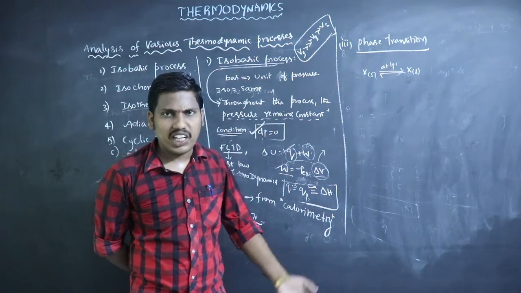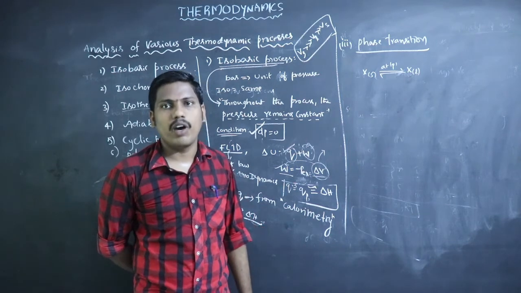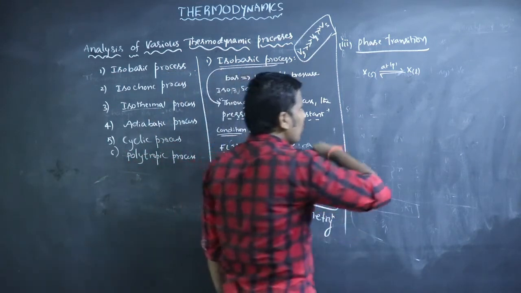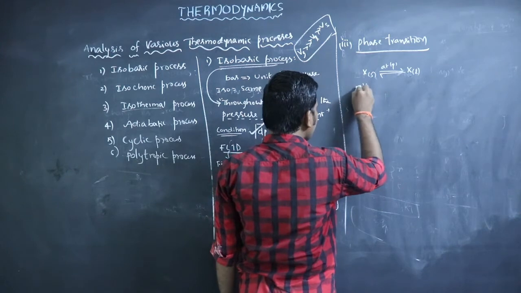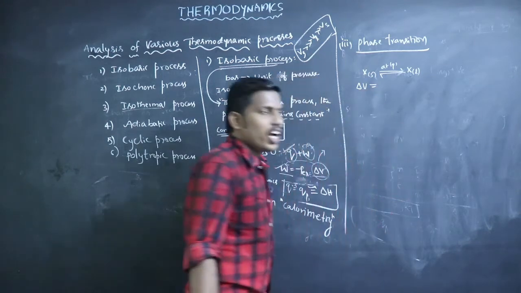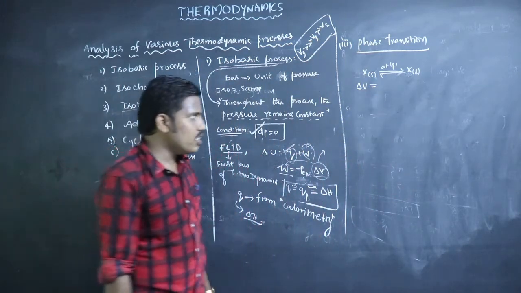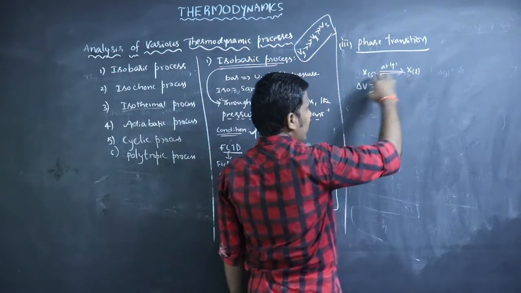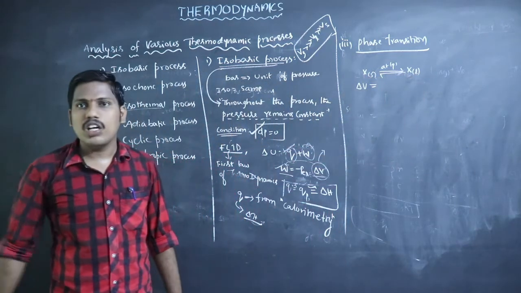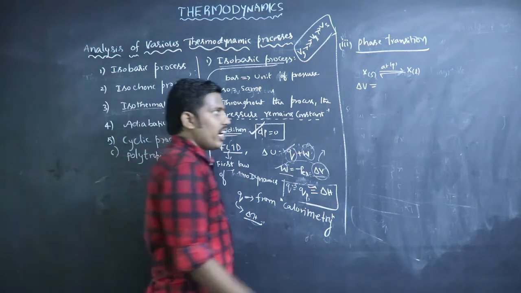It may be, for example, 5 atmosphere or 1 atmosphere, 1 bar pressure, whatever it may be. And also, what is the volume change? How will we find out the volume change? Volume change means volume of product minus volume of reactants.